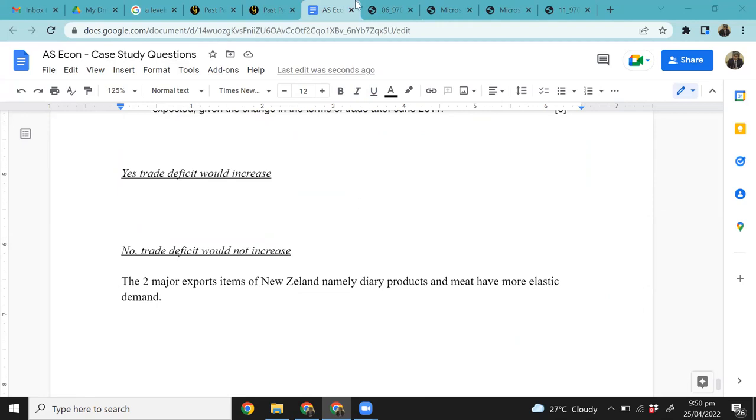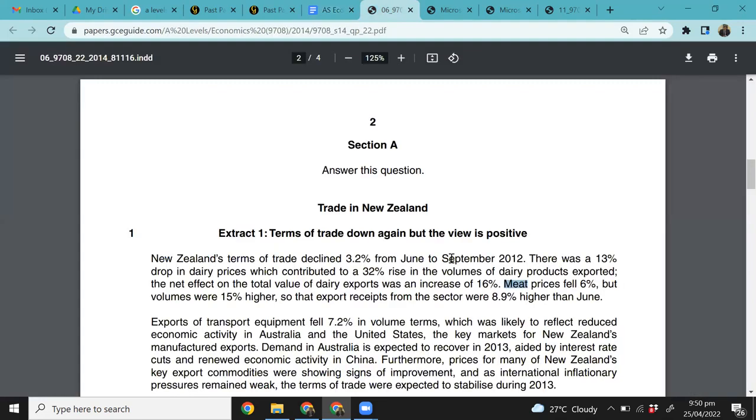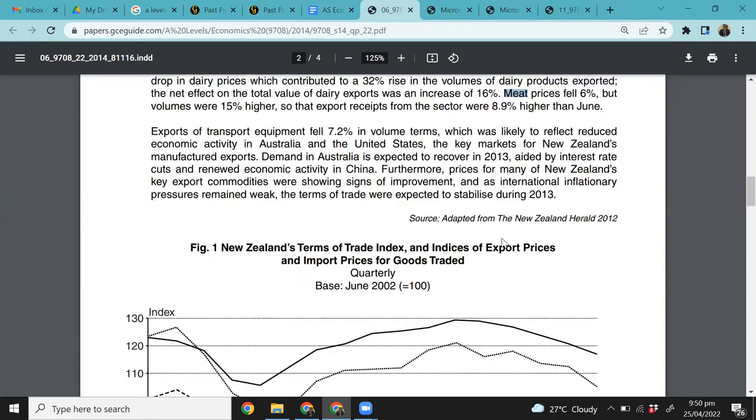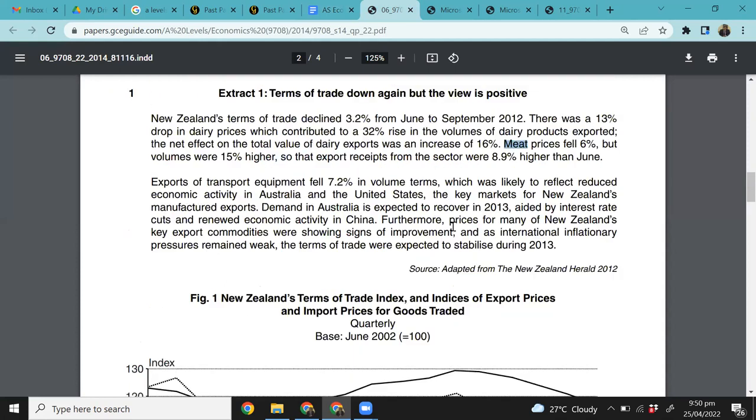So you can see clearly that your import prices didn't change much, a slight decrease and so on, right? So if your import prices are relatively stable and the demand for your imports is inelastic, let's see if we have some evidence of that.